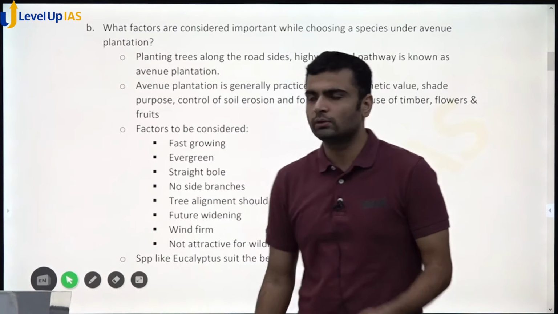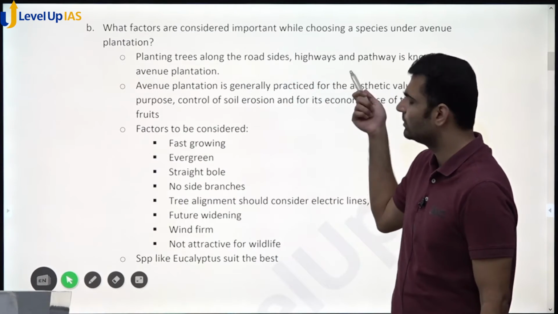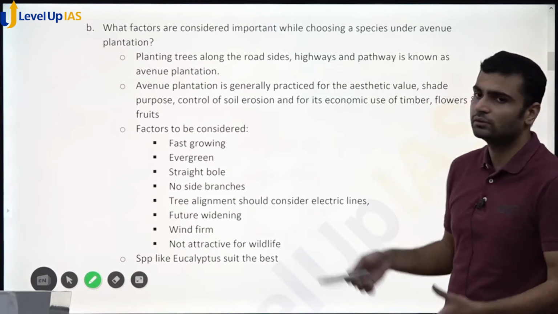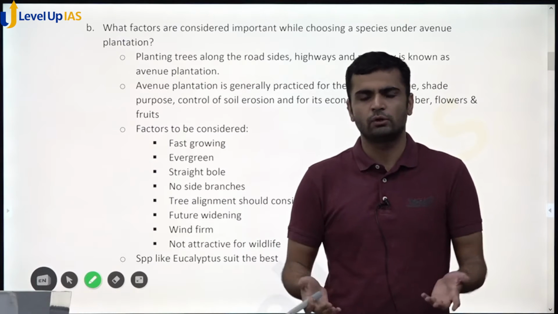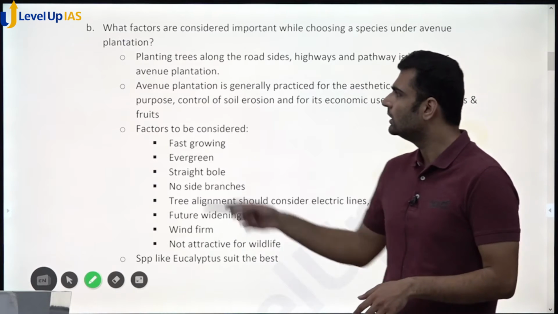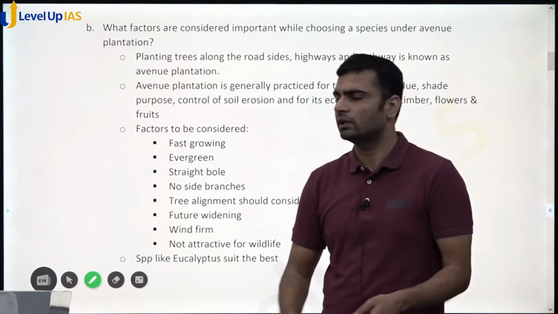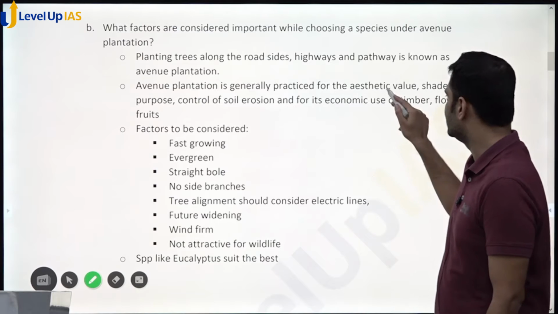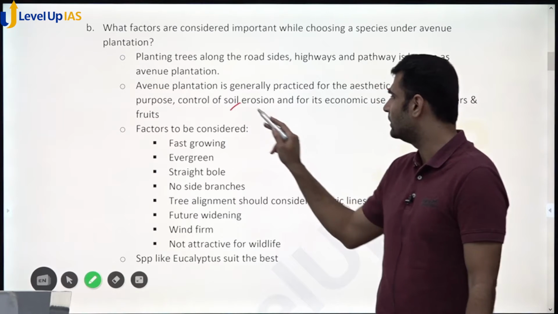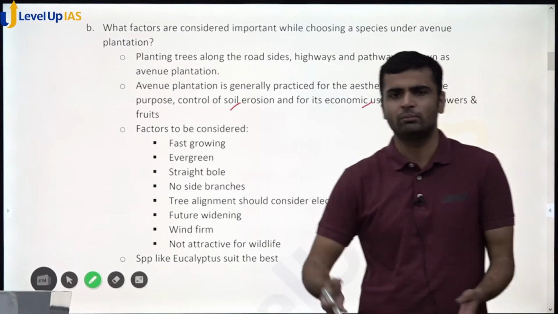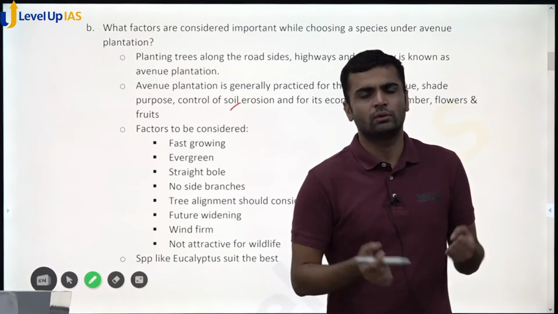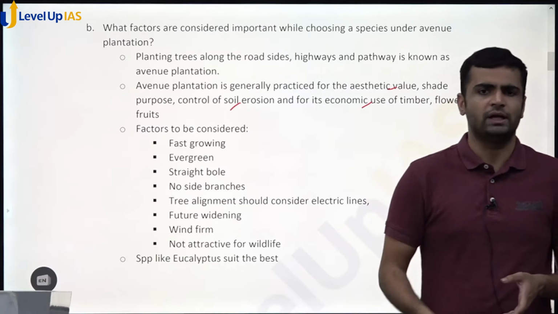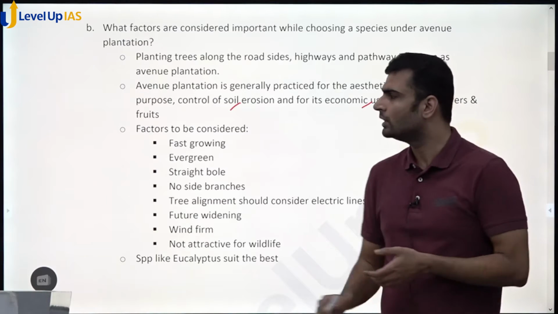Okay. So you just have to write that avenue plantation is basically roadside plantation, highway side plantation. That is called avenue plantation or pathways. So plantation around that is avenue plantation. That's the only thing you have to mention. Then in the next paragraph, like a connecting paragraph, you can mention why it is practiced. So for aesthetic value, shade purposes, controlling soil erosion, economic use. So some good timber can be used, which is revenue for the government or the contractor who is planting those plants. These are the reasons.